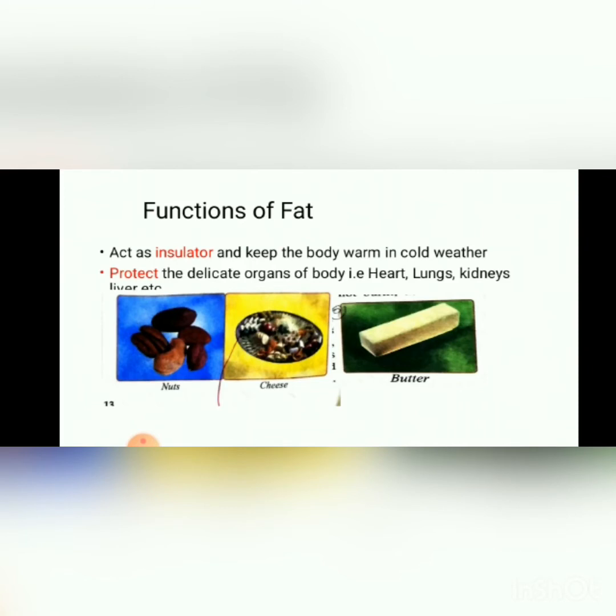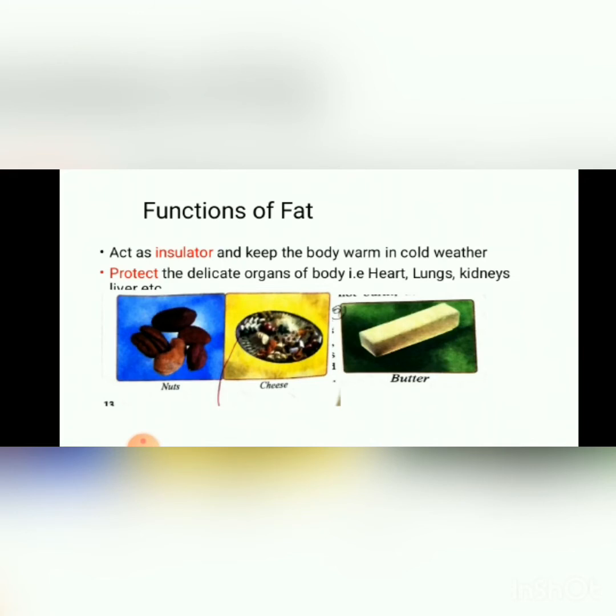Fats are also important for the proper functioning of our body, for the protection of our delicate body organs. These act as insulators and keep the body warm in cold weather. There is a fat layer within the bodies of human beings and within the bodies of animals, which acts as an insulator, and protects us from very cold weather in the winters.